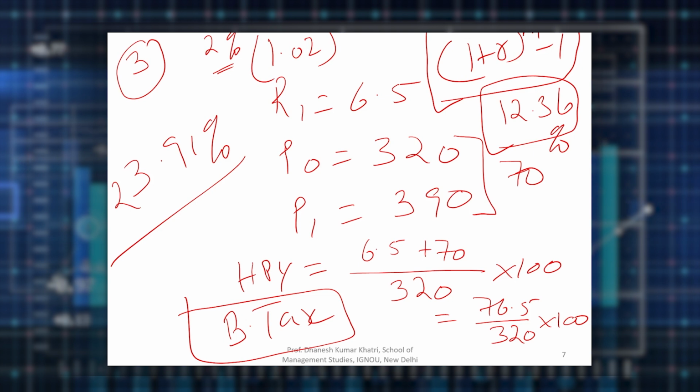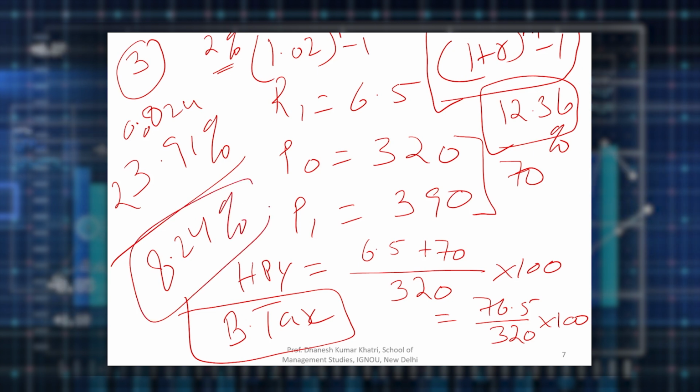And how many quarters are there in a year? 4 quarters, and minus 1. So let us solve it out. 1.02 raised to the power of 4 minus 1, you get 0.0824. That means 8.24%.